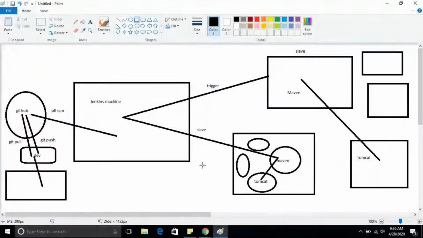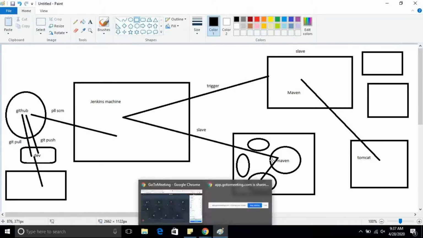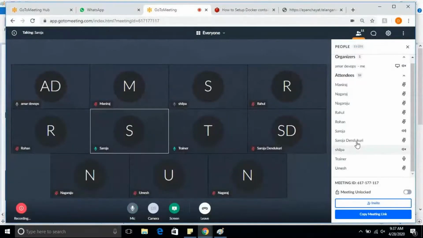I think she missed the part where you said we need 4 EC2 instances. If we need Maven and Tomcat and everything, you need 4 of them. But if you're using Docker containers, you just need one, and you can run the 4 containers from one EC2 instance. Yes, exactly.